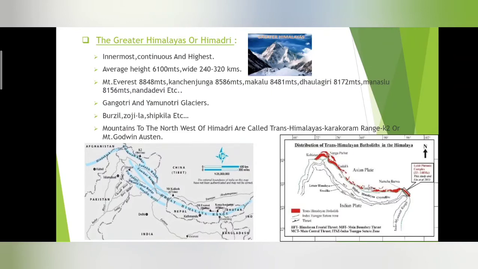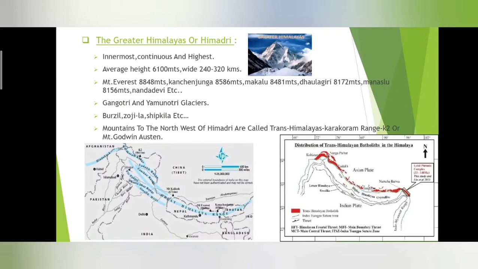The Greater Himalayas or Himadri. So the Greater Himalayas, as I said, are the uppermost or higher level of mountain ranges. These mountain ranges are innermost, continuous and the highest mountain ranges. If you take the average height of the mountains in the Greater Himalayas, it is about 6,100 meters. And the width is from 240 to 320 kilometers.